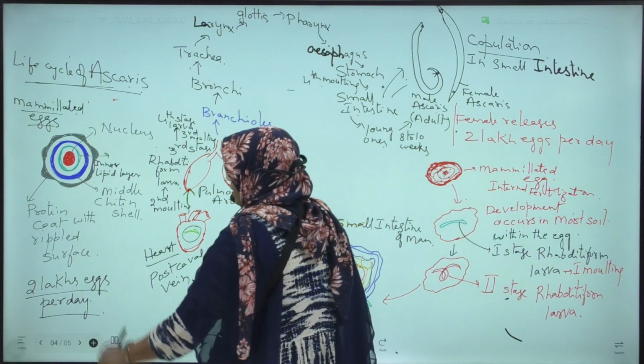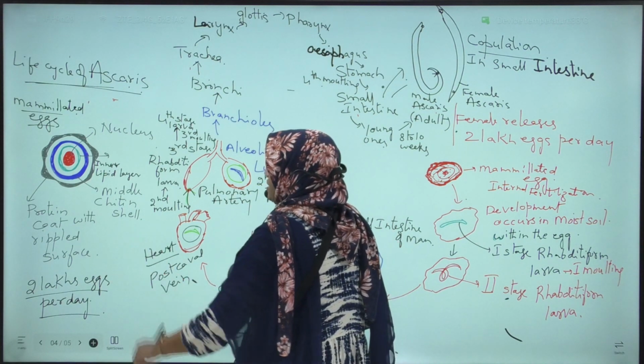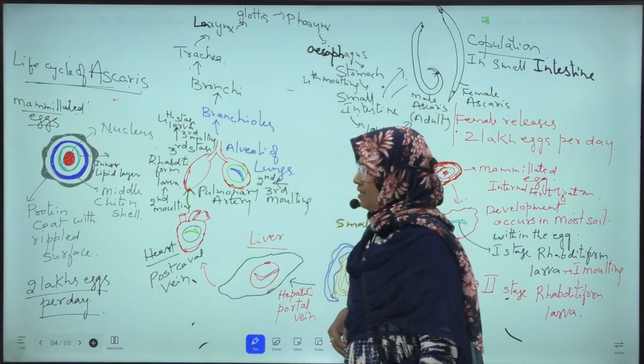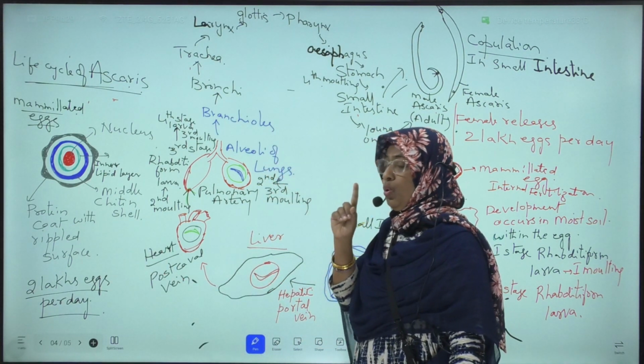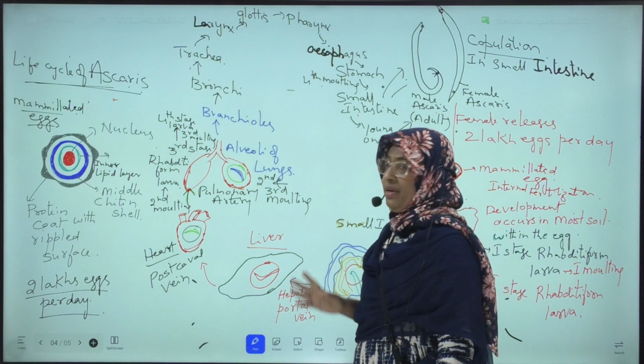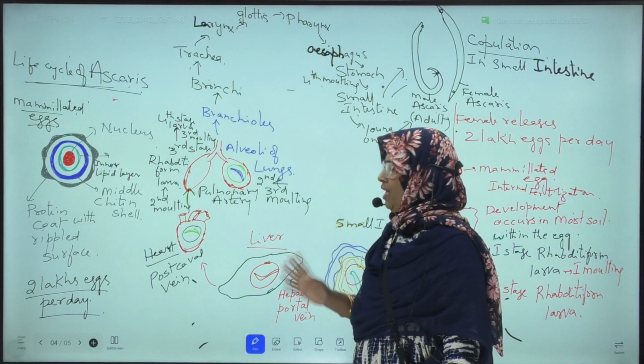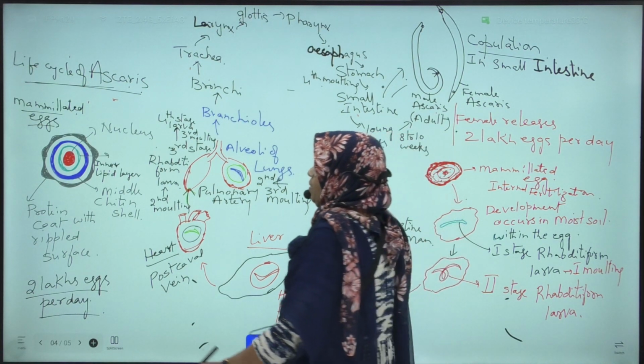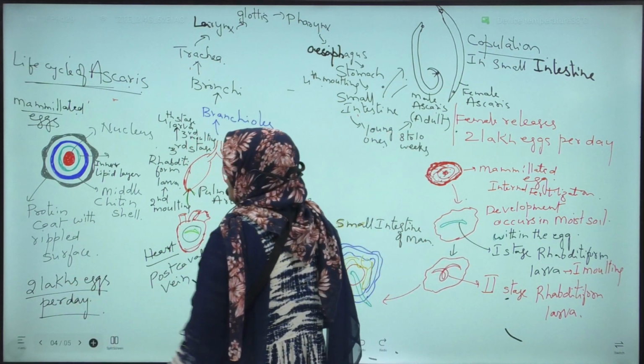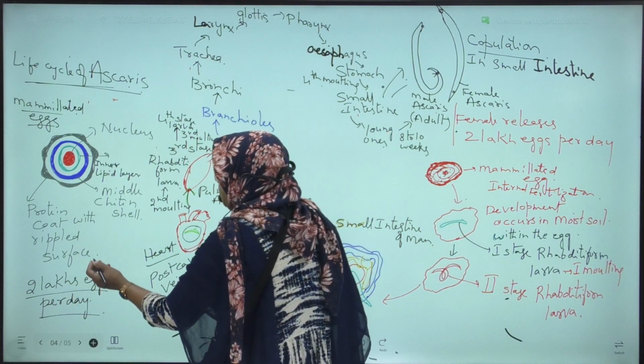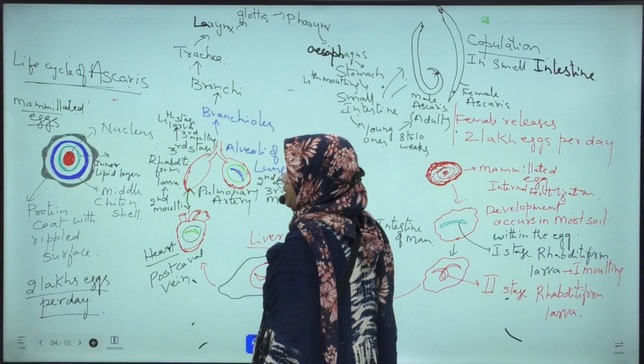Reproductive capacity is very high. This female Ascaris releases 2 lakh eggs per day, which means high reproductive potentiality is seen. Okay, here the female Ascaris lays 2 lakh eggs per day after copulation.